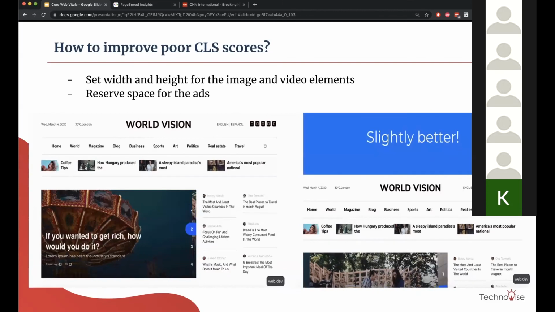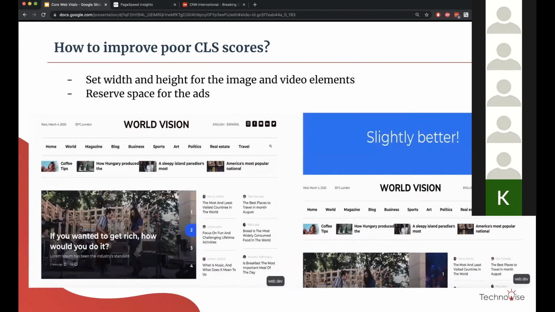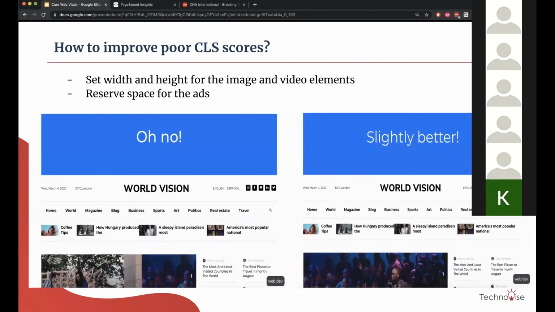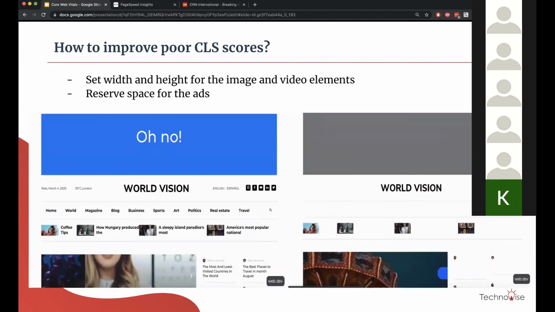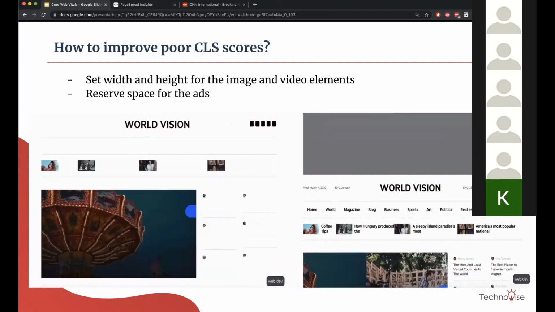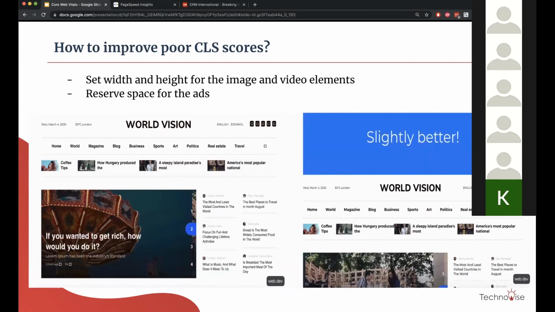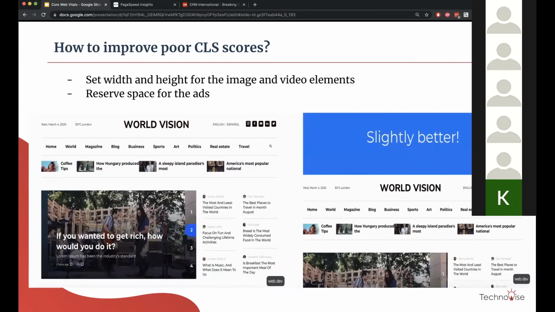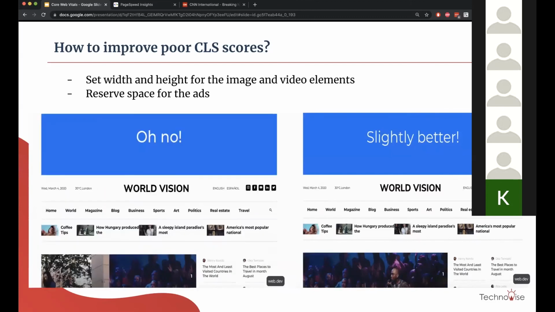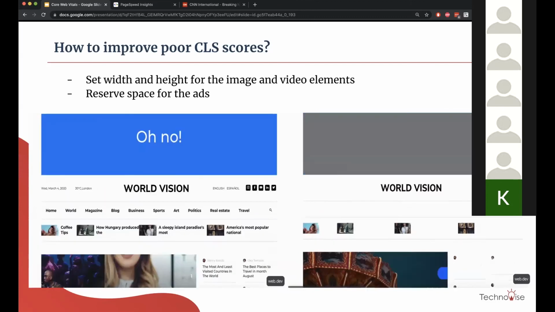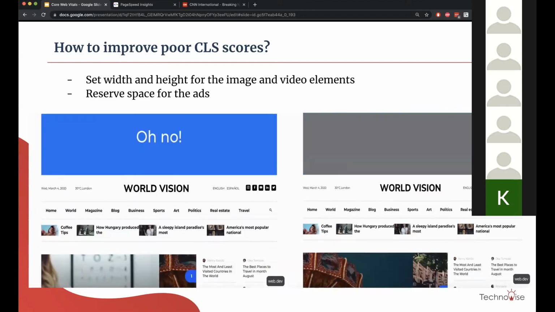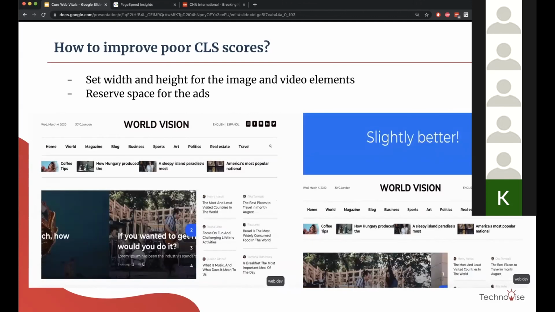In that case also, they always have a specific ad space reserved. So they know that they are going to show an ad. They are just not sure which ad they are showing because it's a dynamically loaded ad. So you will always see that content block there, but the ad is not loaded, and then it will load in some amount of time.